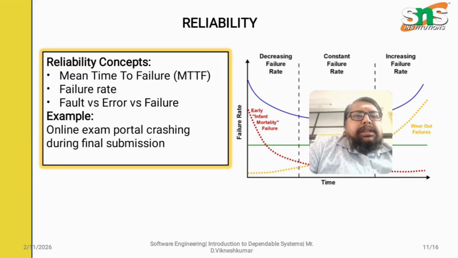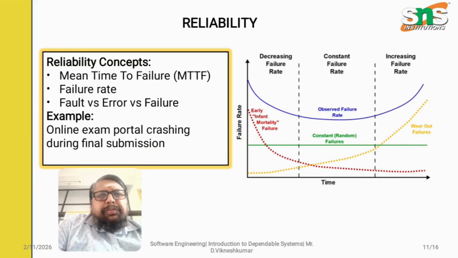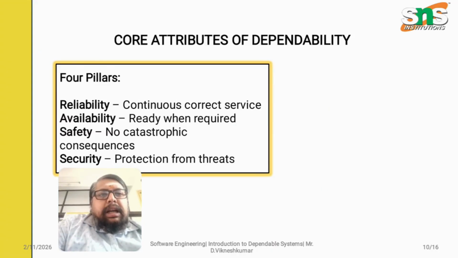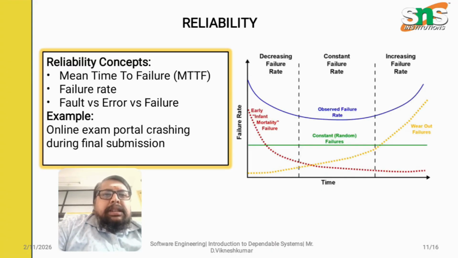Okay, next we saw a term called reliability. Reliability says continuous correctness, that is, continuous correctness of services. The reliability concept consists of mean time to failure, failure rate, and fault versus error versus failure, and for this we are going to take an example of an online portal crashing during the final examination. Mean time to failure is the average time taken until a failure happens.